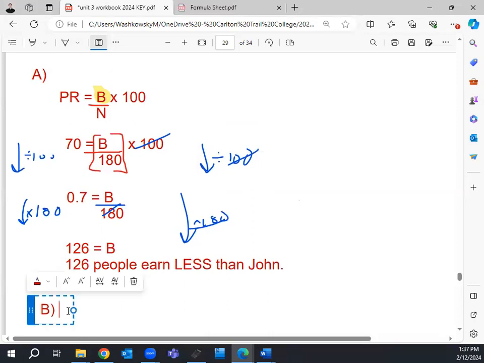Total 180. Yeah, so we know the total is 180. And then you would take away the 126 people who earn less than him. Then do one for John himself, right? That's the easiest thing to miss here. So I'm also taking away John, who makes less than people who make more than him. And if I do that, I should get 53 here.